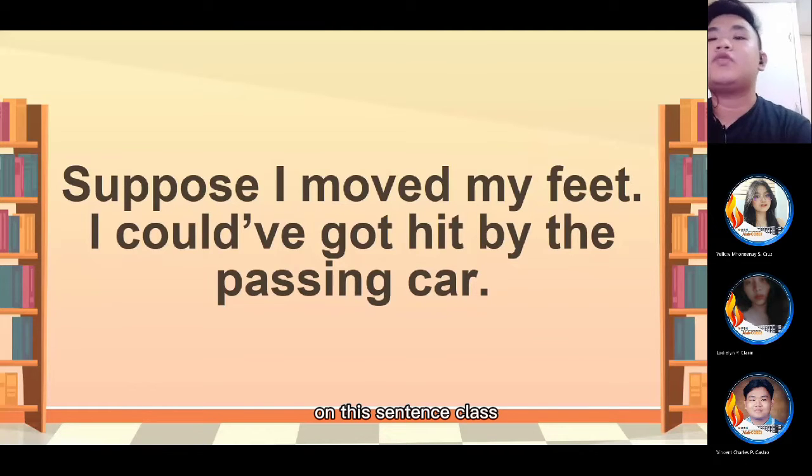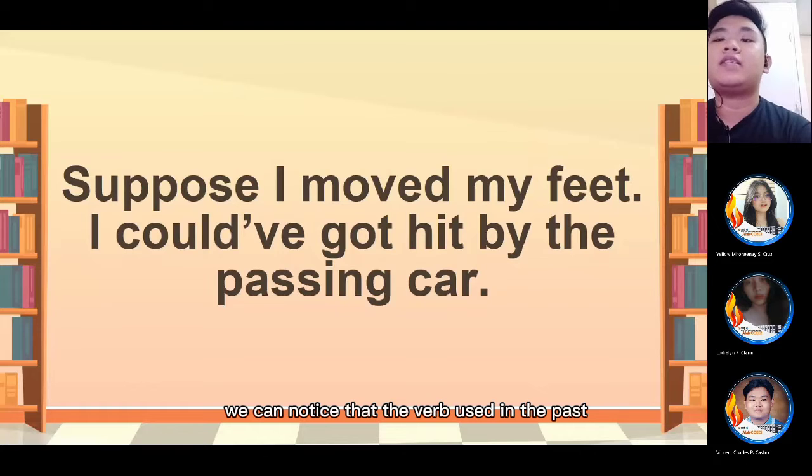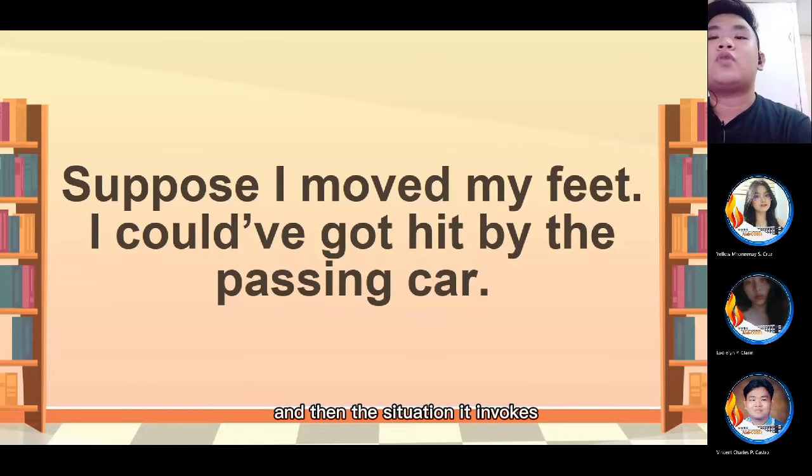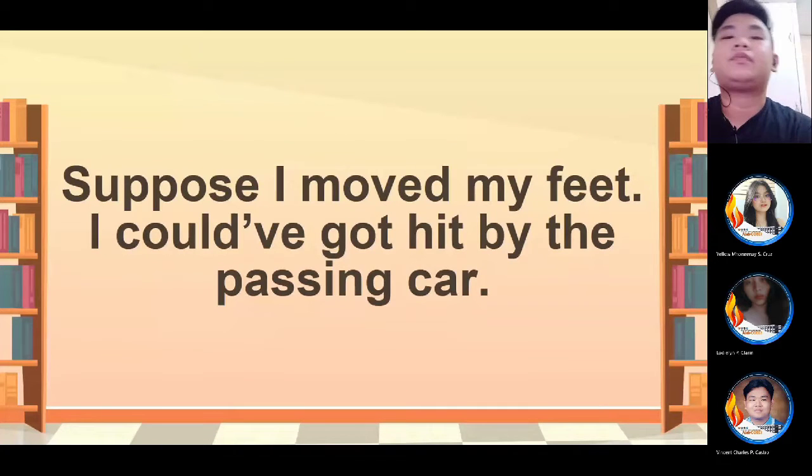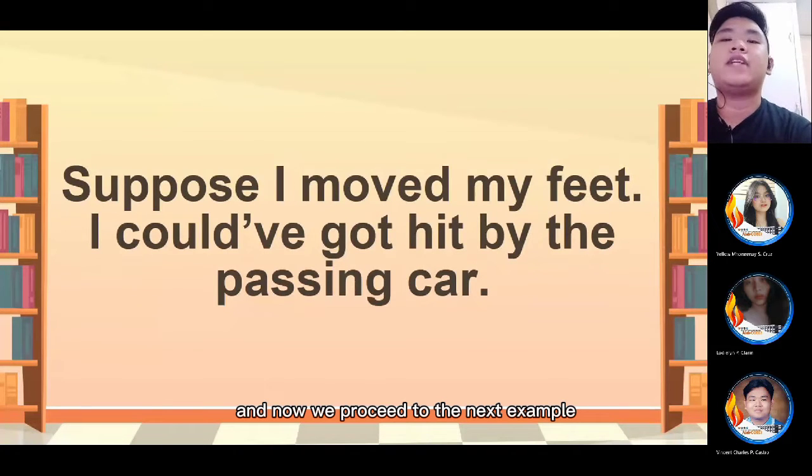On this sentence, class, we can notice that the verb used is in the past participle form. The opening phrase is also present, and that is suppose. And then the situation it invokes that it is possible to happen, but thankfully it did not, based on the sentence. And now we proceed to the next example.